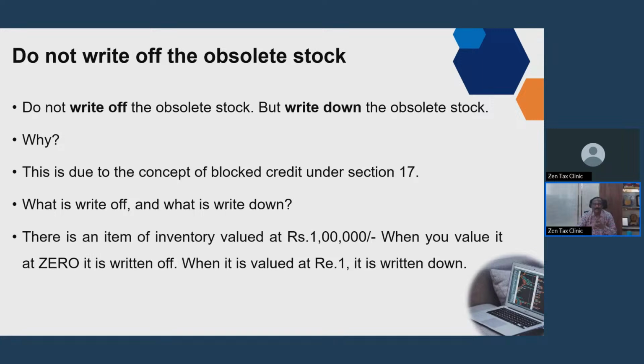There is an inventory with 1 lakh cost of purchase. It has become obsolete and you cannot use it. Assume it is a raw material that you will not be using in the near future, maybe for 5 years, because the model for which you purchased this raw material has changed, and you will not have any utility for it. If you make that value 0, it is written off. But if the 1 lakh stock is valued at ₹1, it is written down.